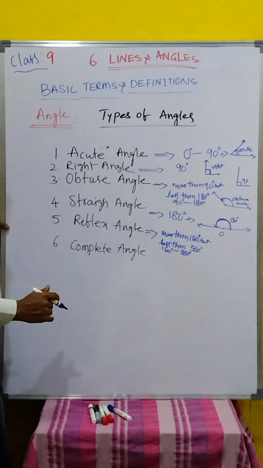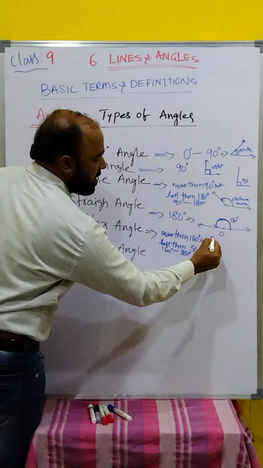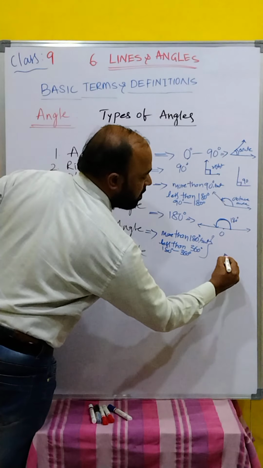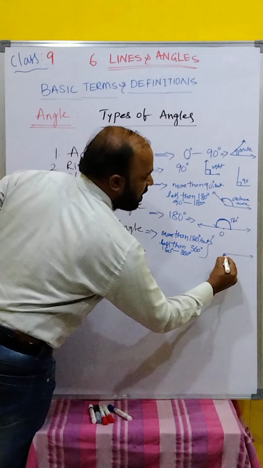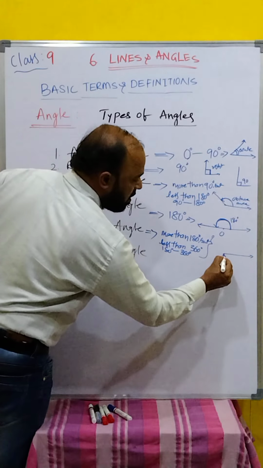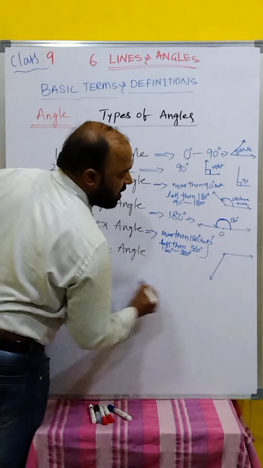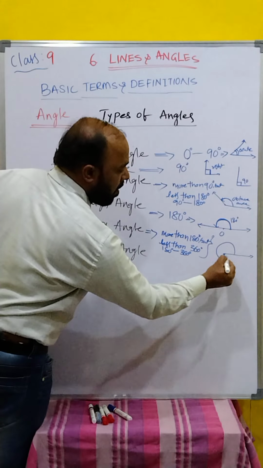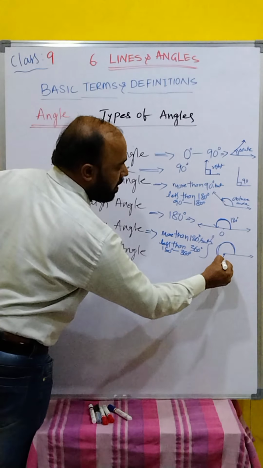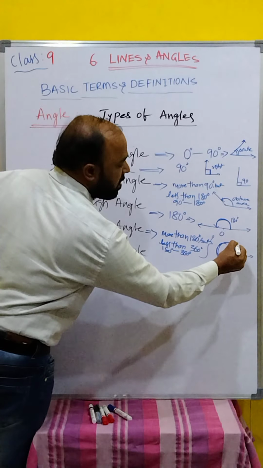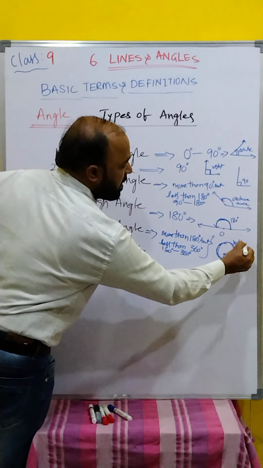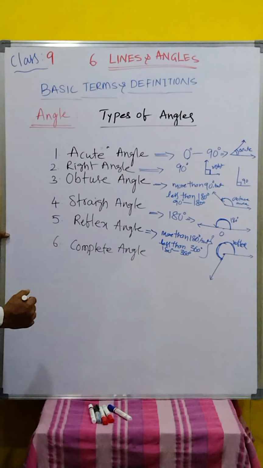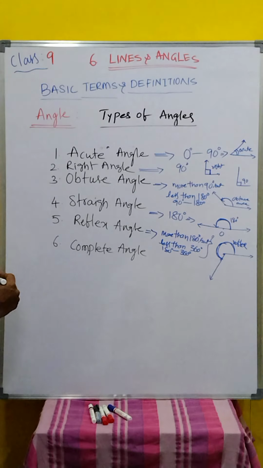This is the reflex angle. How to denote this one? Suppose again there is a ray from here to here, then generally it is denoted like this, from here in the anti-clockwise direction. This is the reflex angle. Clear children?